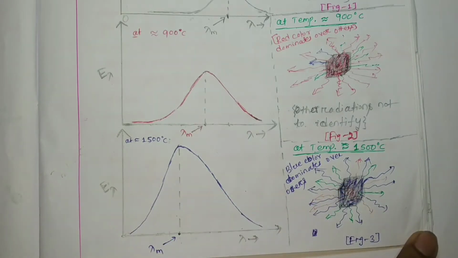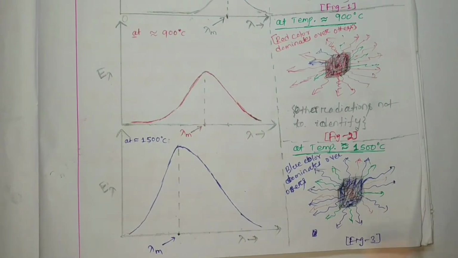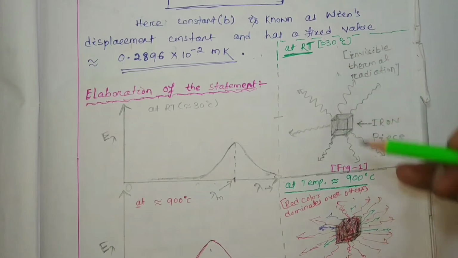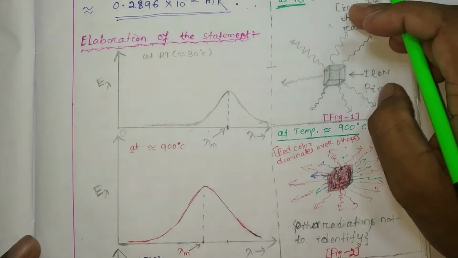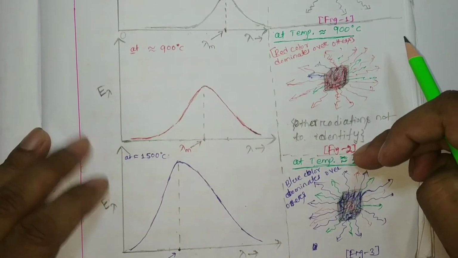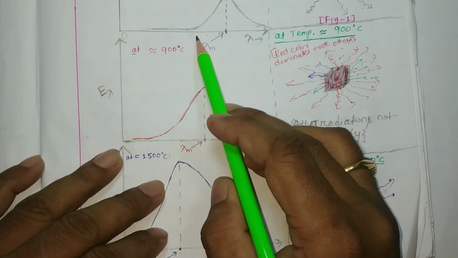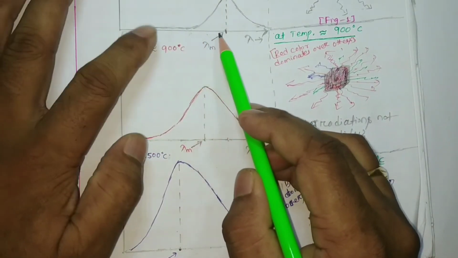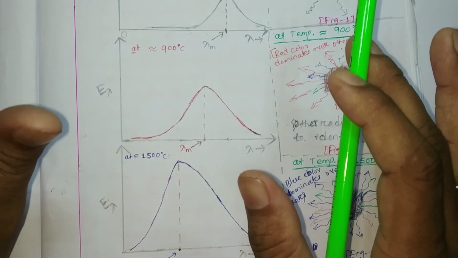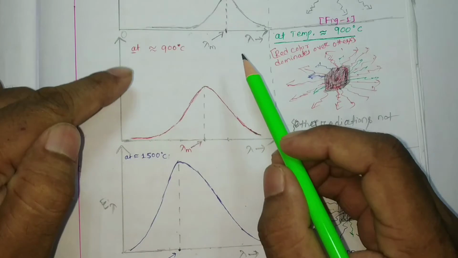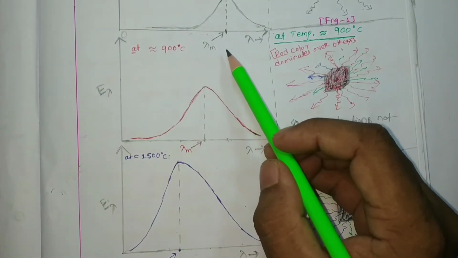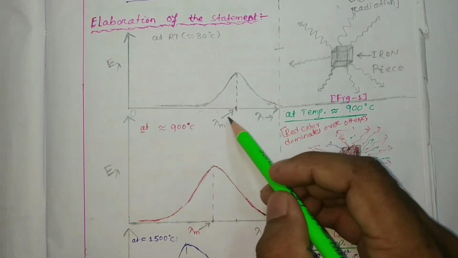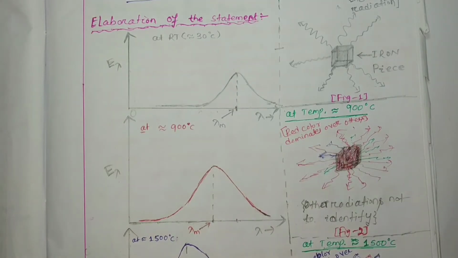One important thing we found: whenever we increase the temperature from 30 to 900, and 900 to 1500 degrees centigrade, the corresponding lambda m is shifted, or displaced, towards the lower wavelength side, or you can say the higher frequency side. Lambda m is nothing but the wavelength with which the material radiates maximum energy at that particular temperature.